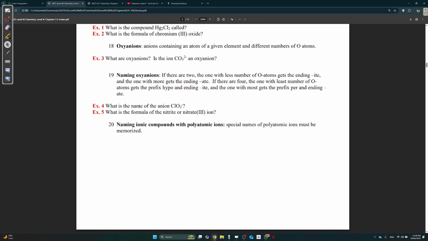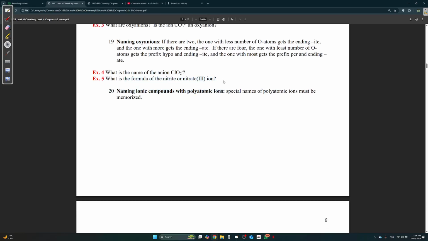What's the formula of nitrite or nitrate 3 ion? Let's take a look. Nitrite, that means we have nitrogen, right? But since we're saying nitrite, that means we have less oxygen. Now, what do we know about the nitrogen ions?